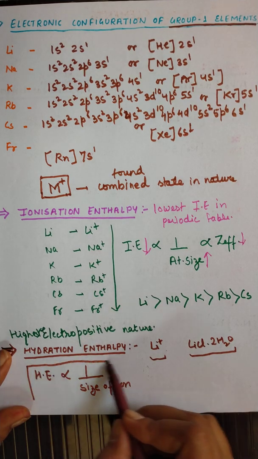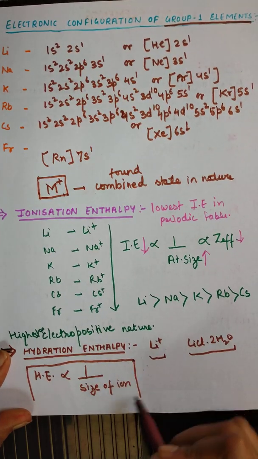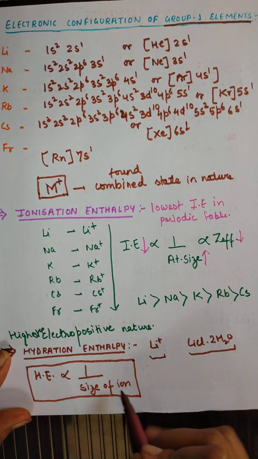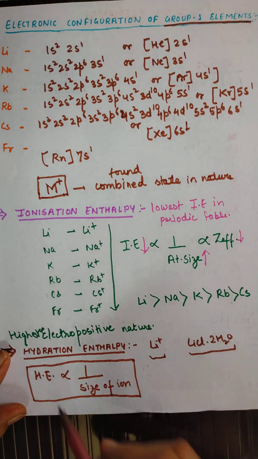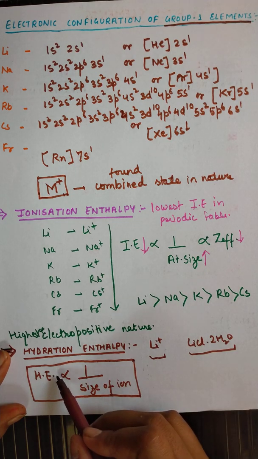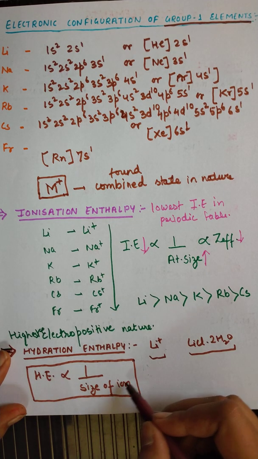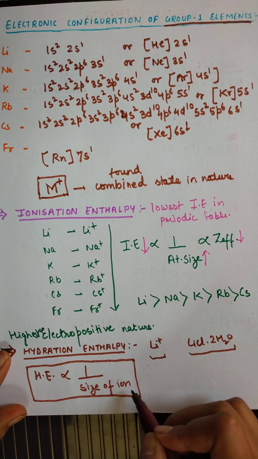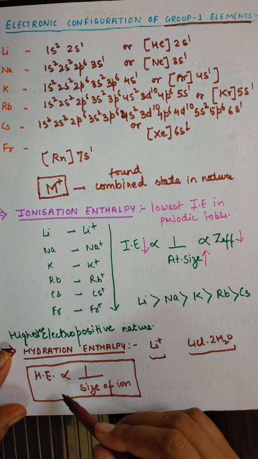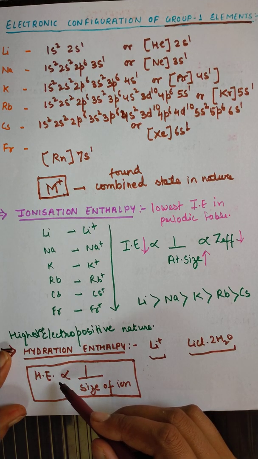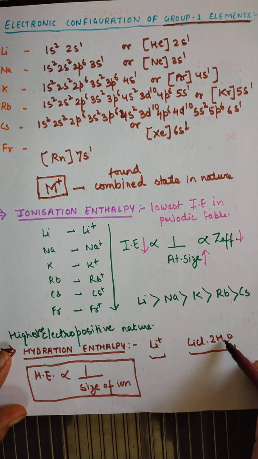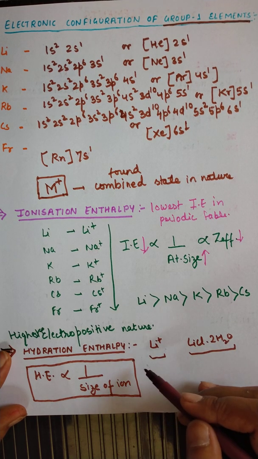So the ions with the smallest size show maximum hydration enthalpy. If the size of the ion is smallest, then the amount of hydration enthalpy released during combination with water will be maximum.